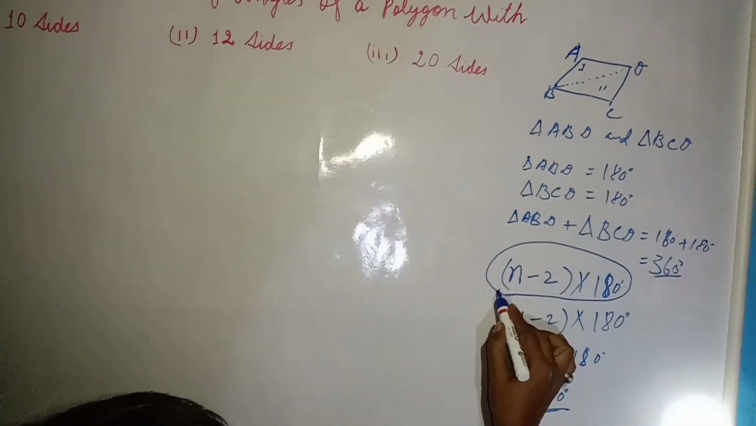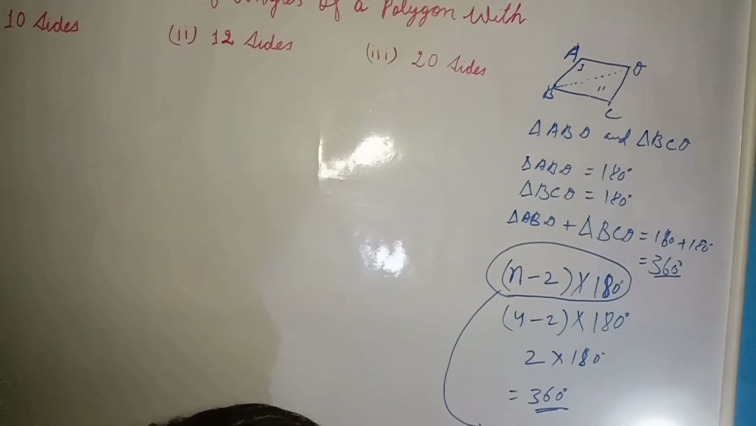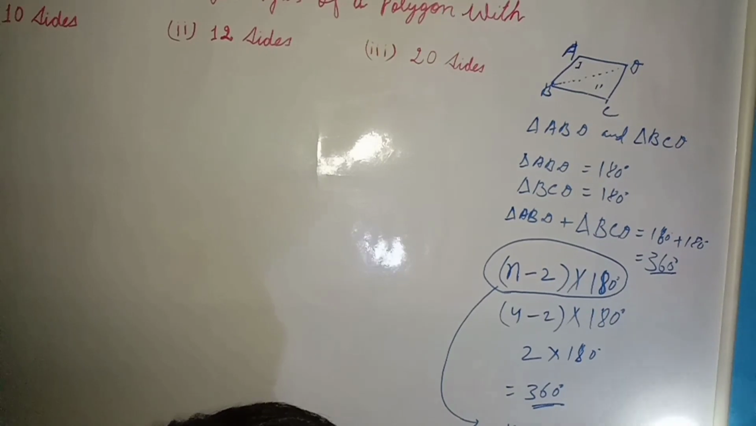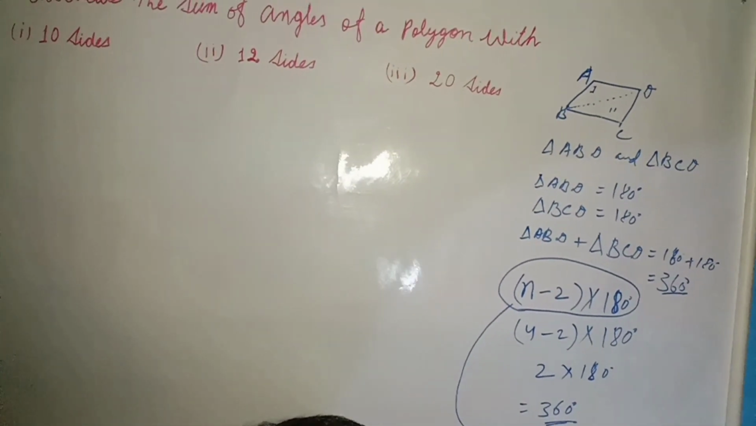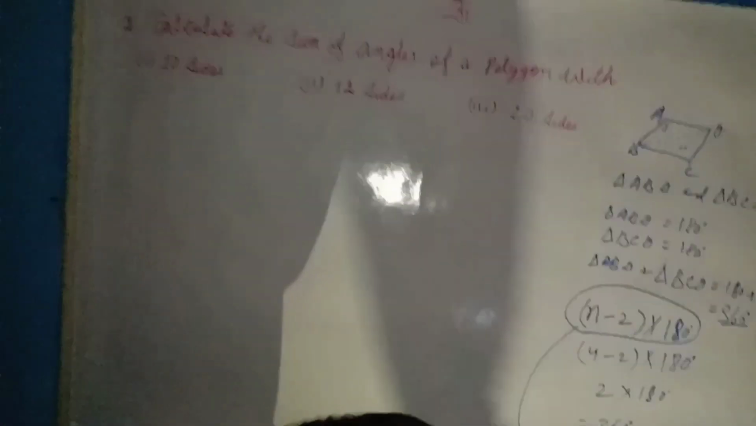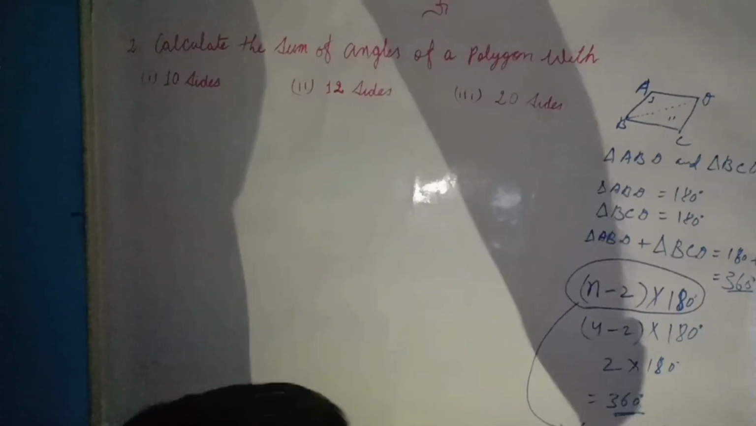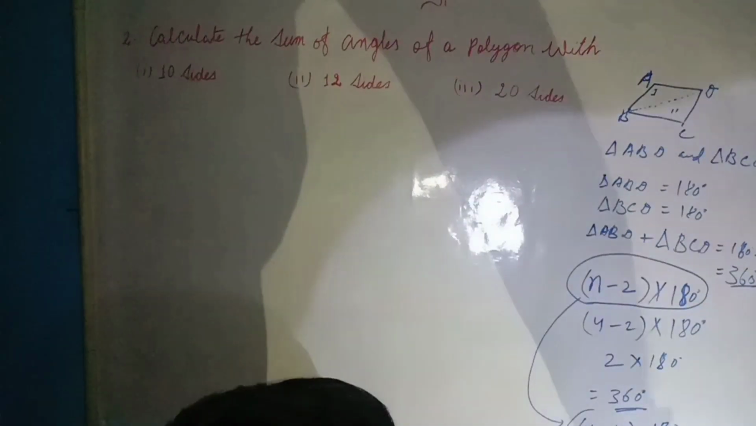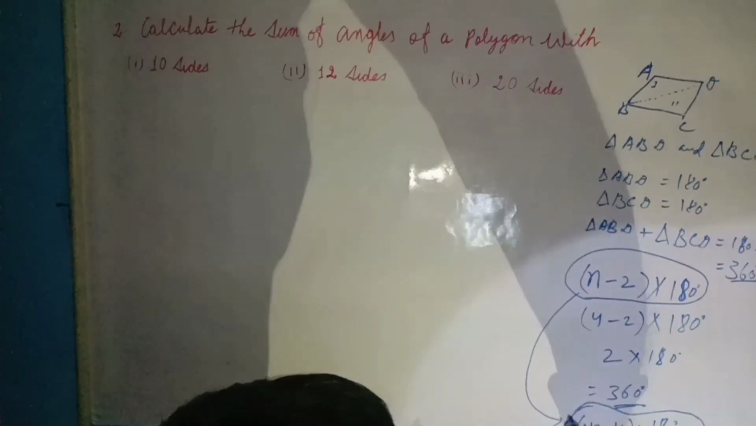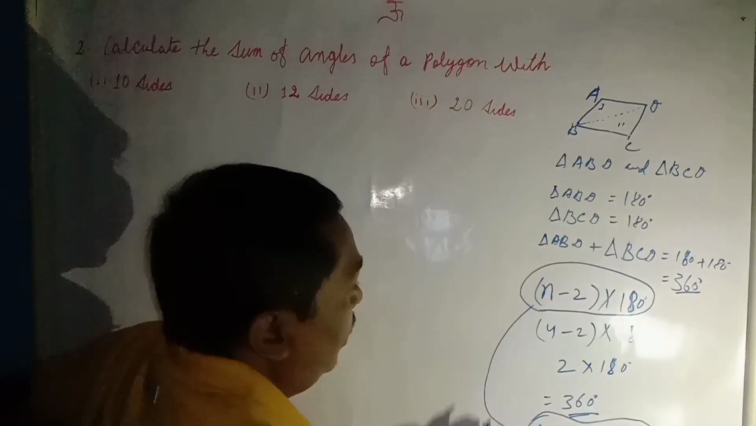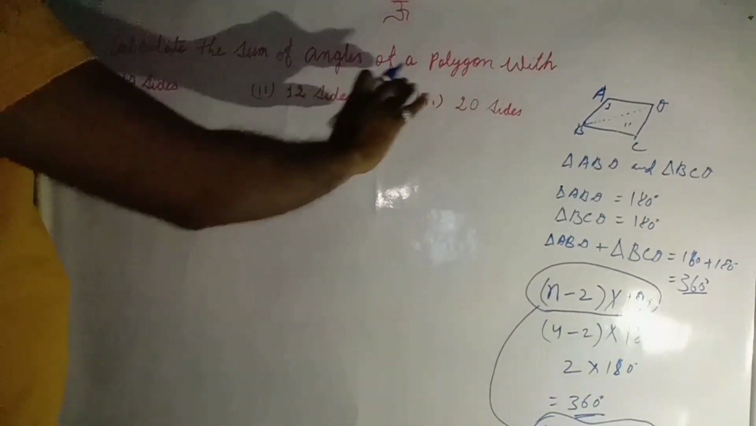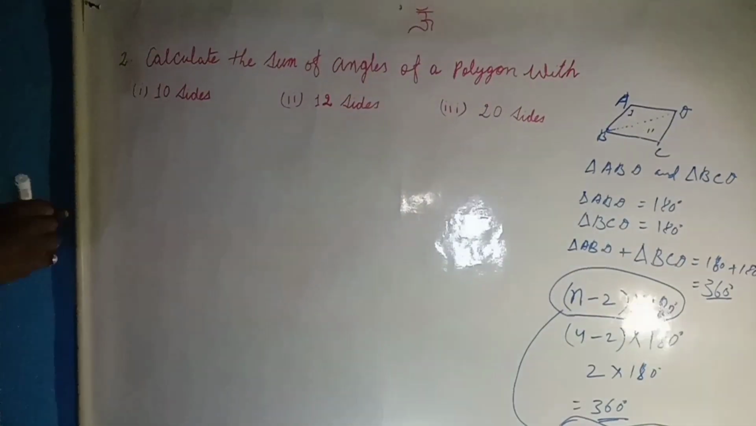degrees. This formula we can also write like this: (2n minus 4) into 90 degrees. Both of the formulas are the same. Whichever formula you like, you can use it to find the sum of angles of a polygon.